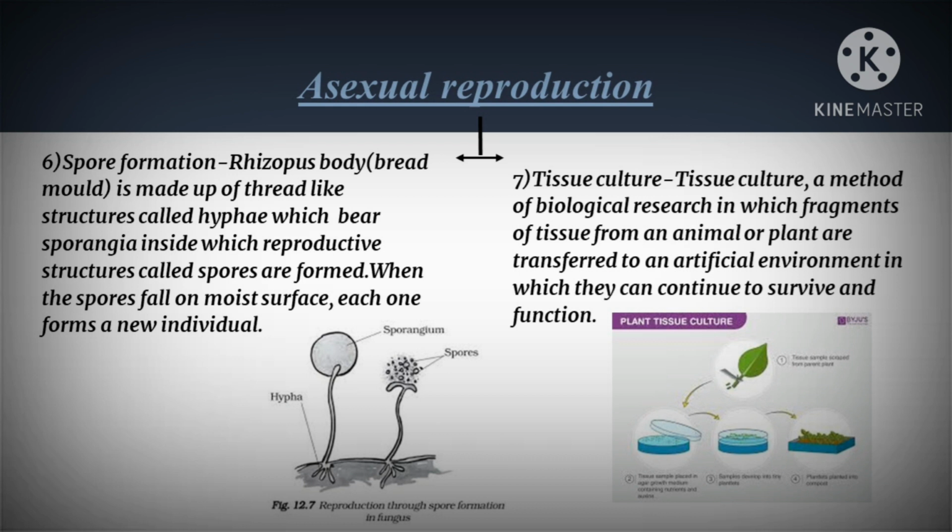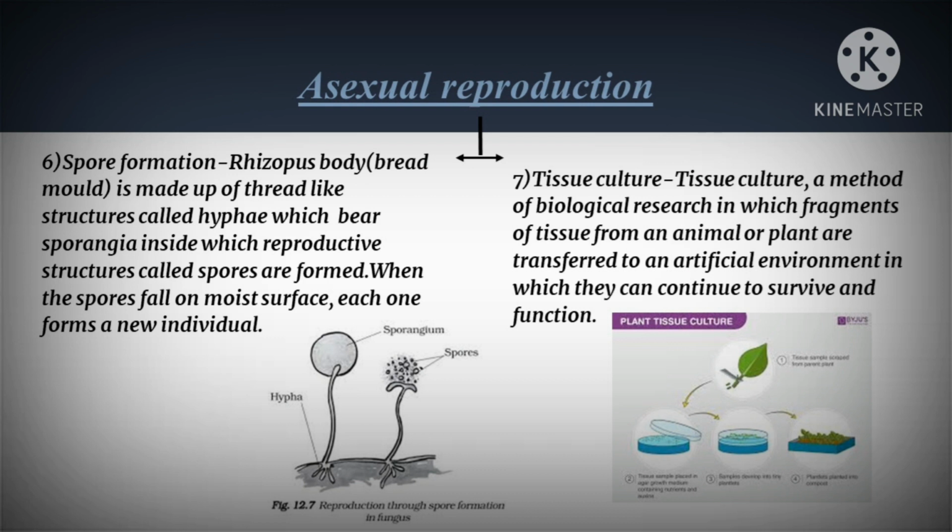When they form small groups of cells, they are transferred to another medium containing hormones for growth, and then when they are completely grown, they will be placed into the soil for further development. This is called tissue culture.